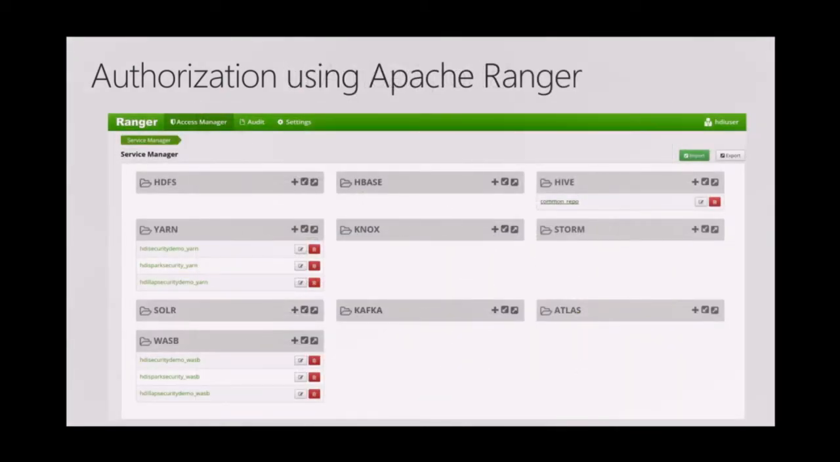The second one, which is I want only privileged users to have access to sensitive data, is available using Apache Ranger. Now, Apache Ranger is a centralized policy management portal. It manages policies for various open source components like Hive, Storm, HBase, Yarn, Kafka, and many others. On this screenshot, you will see that we have Yarn policies, WASB policies, and Hive policies.